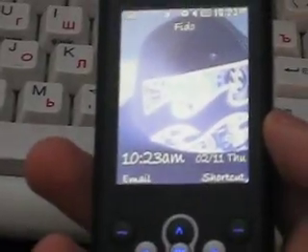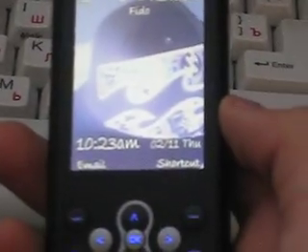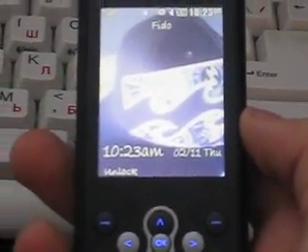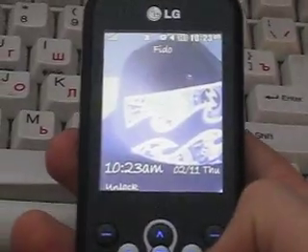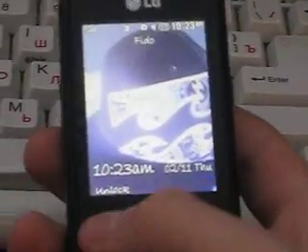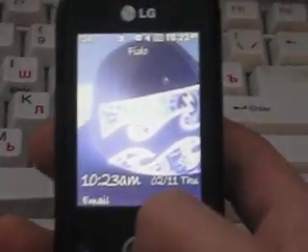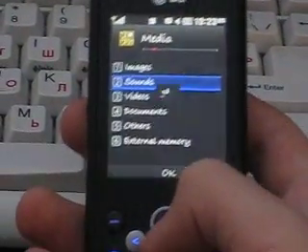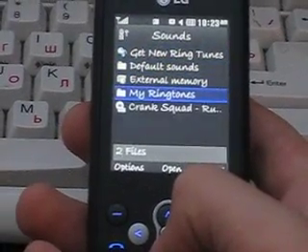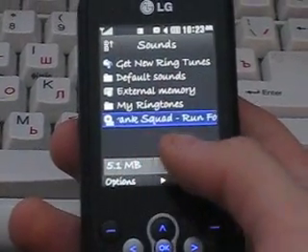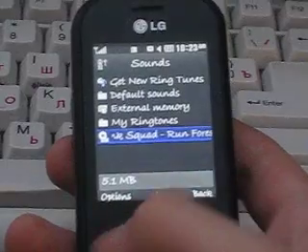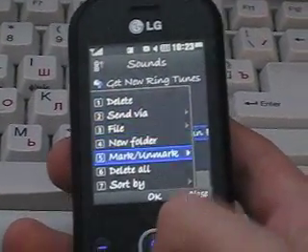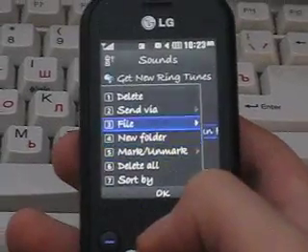Today I'll be showing you how to set up random MP3 format files on an LG Neon, set them up as a ringtone or message tone. So if you look, if I were to go to menu, media, sounds, I've got Crank Squad, Run Force Run thing. If I click options, it won't give me the option to set it as a ringtone.